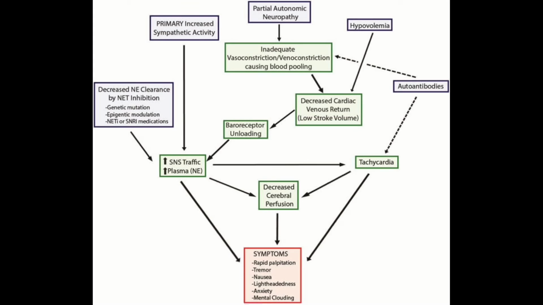Last but not least are the autoantibodies. So this is going to be your autoimmune disorder, right? And also, mast cell activation would be grouped into the autoantibodies. As a side note, I know it's not on the diagram, but autoantibodies usually present with some type of rash or inflammation while you're also having your symptoms of lightheadedness.